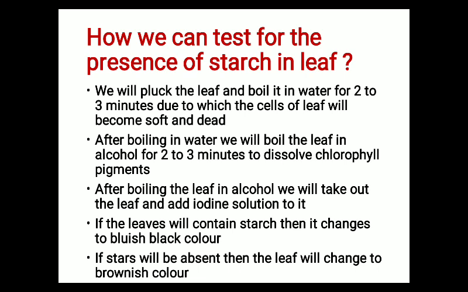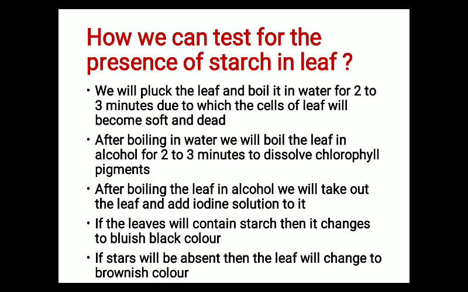The second step is, after boiling in water, we will boil the leaf in alcohol for 2 to 3 minutes to dissolve the chlorophyll pigment. And why are we boiling that leaf in alcohol? To dissolve the chlorophyll pigment.